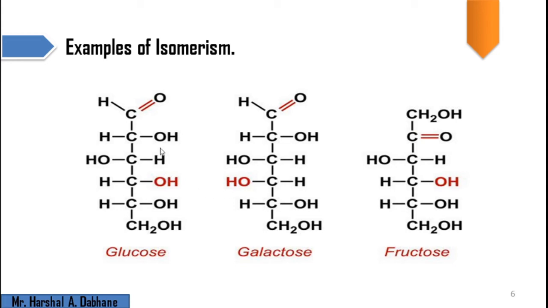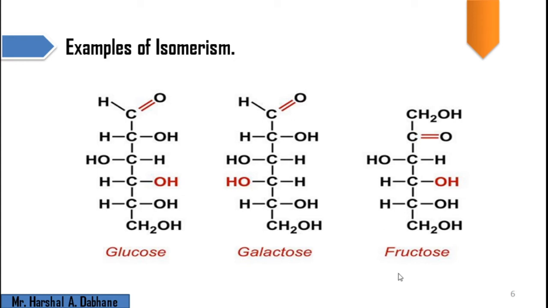Their molecular formulas are the same, but the position of this OH differs. That's why these two molecules are nothing but the positional isomers of each other, even though they contain the same functional group.